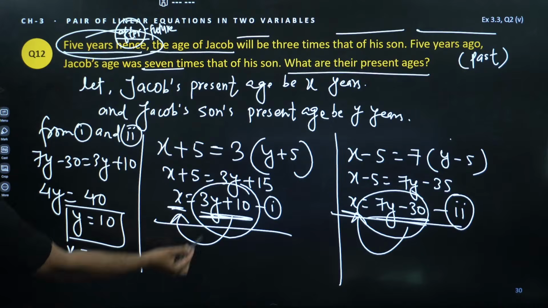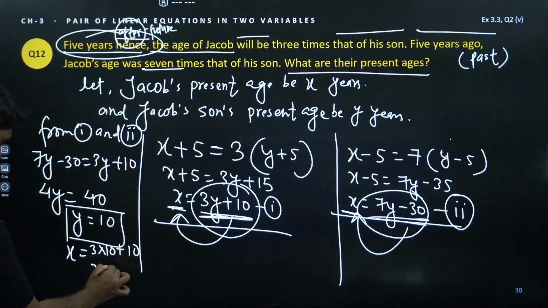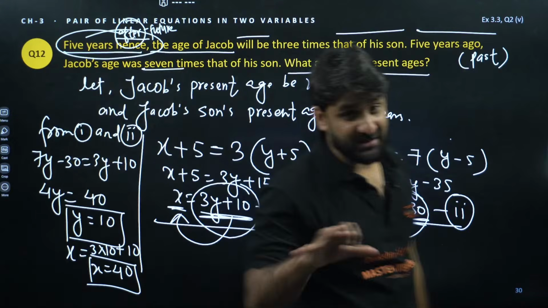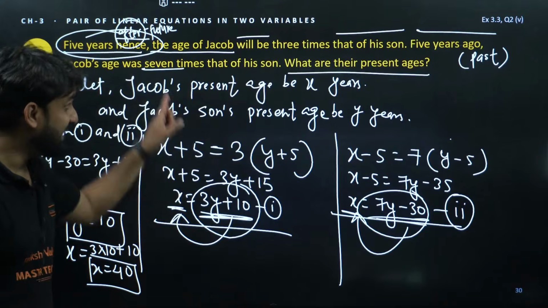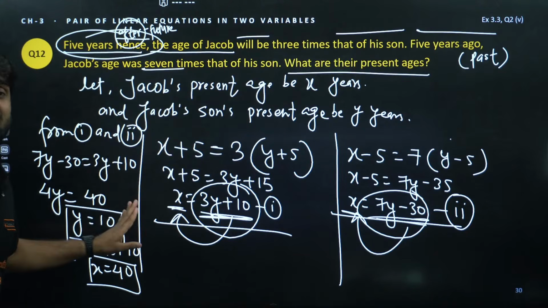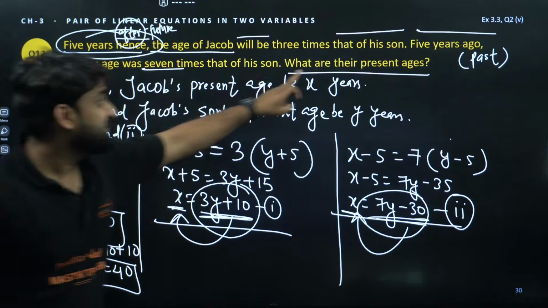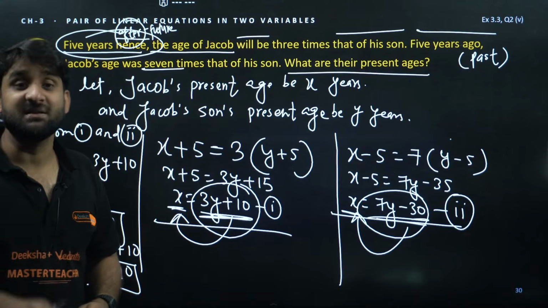And X will be what? We can put in any equation. So in this equation, 3 into 10 plus 10, so 3 tens are 30 and this is 40. X is 40 and Y is 10. This is not the answer. We have to write the answer in words. Don't leave your answer as X and Y, because we are talking about ages. So always make sure to write the final answer in words.